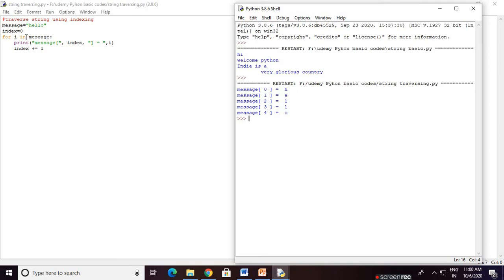Now print the 0th index value, that means print the H. Then come here, index plus 1, that means the index is now 1. 1 is in, yes, so print the value E, and the same way onward. So this is the thing, the values are printed here.